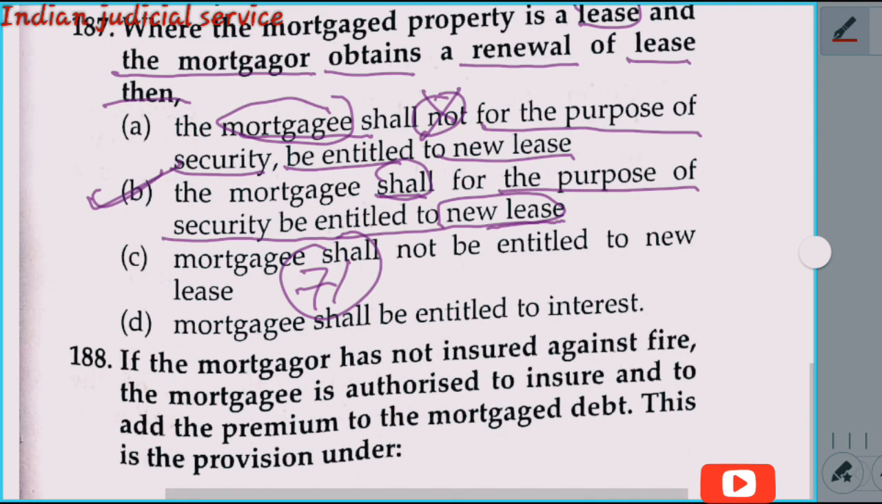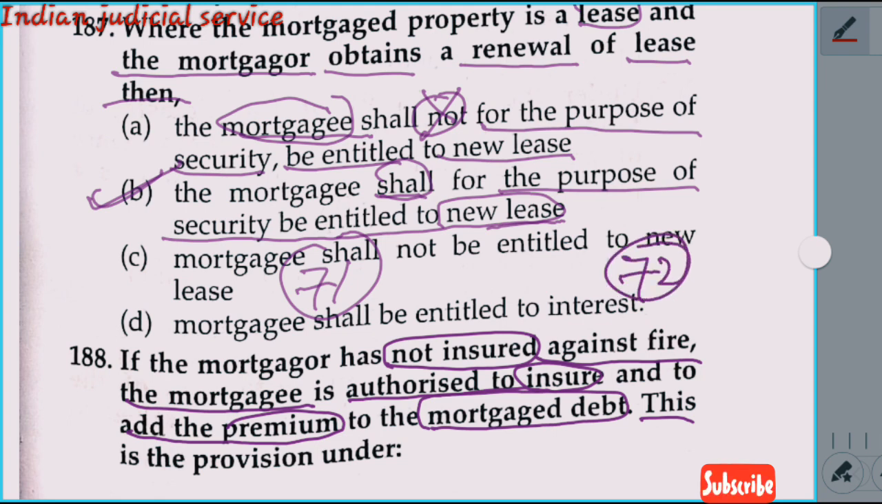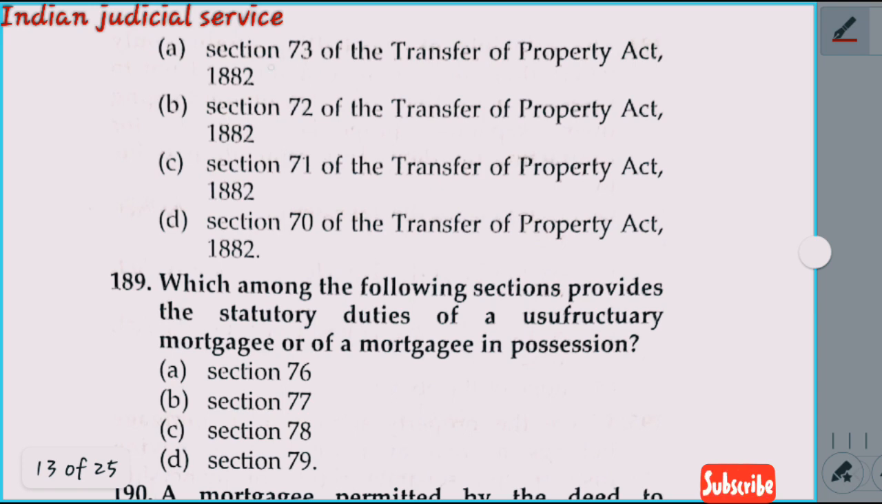Now question number 188. If the mortgagor has not insured against fire, the mortgagee is authorized to insure and to add the premium to the mortgage debt. This is very important, and this is the provision under which section? This provision is under section 72 of the Transfer of Property Act, the rights of a mortgagee in possession. Option A is section 73, option B section 72, option C section 71, and option D section 70. So our answer is option B, section 72.